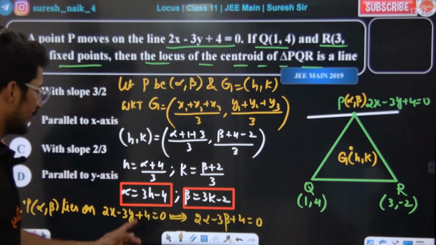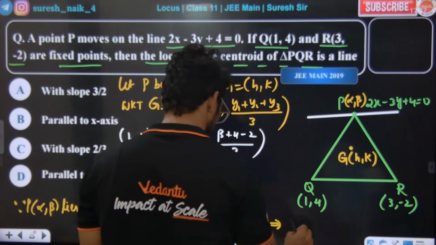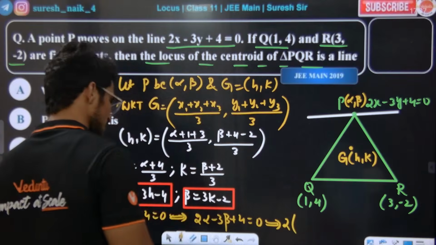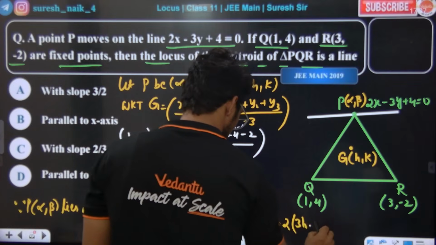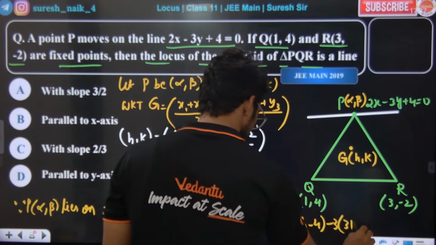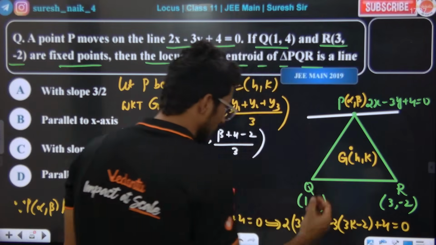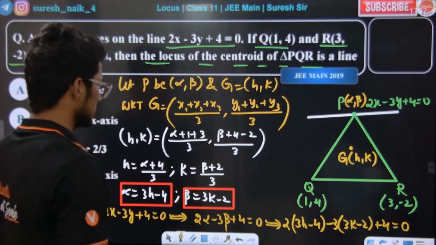Now substitute alpha and beta: 2 times alpha, where alpha is 3h minus 4, minus 3 into beta. Simplify this and we get the answer.